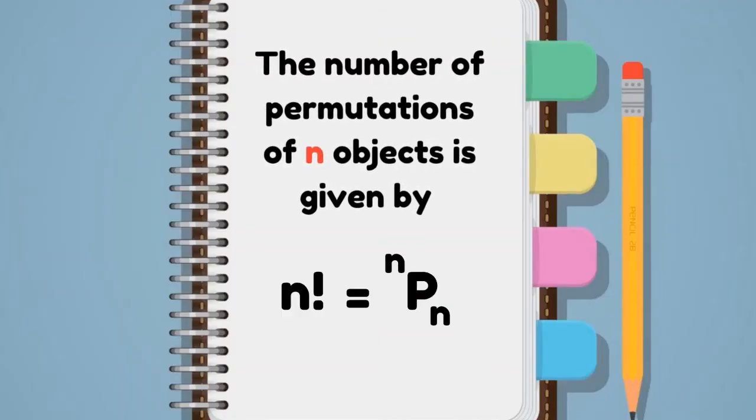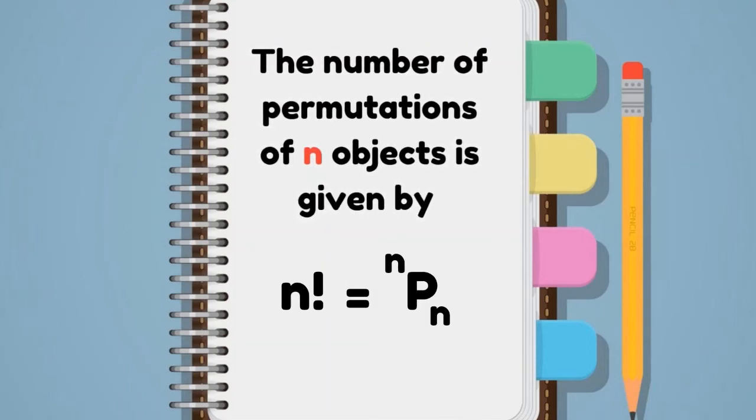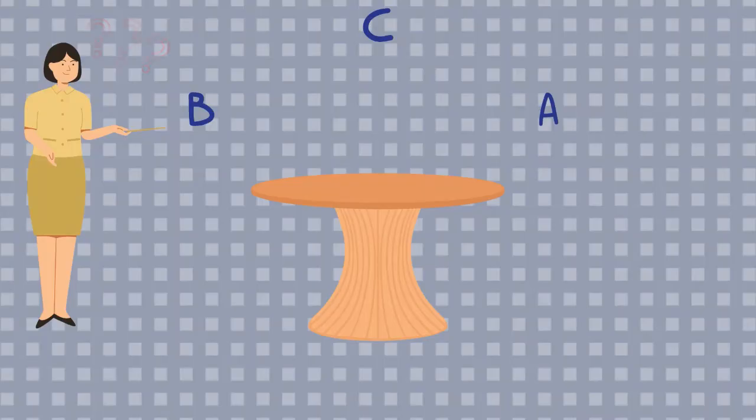Thus, we can say that the number of permutations of n objects is n factorial, or we can write it as nPn, where we have n things, in our example 3 persons, to occupy n places, or seats.